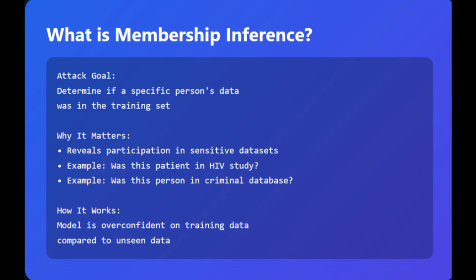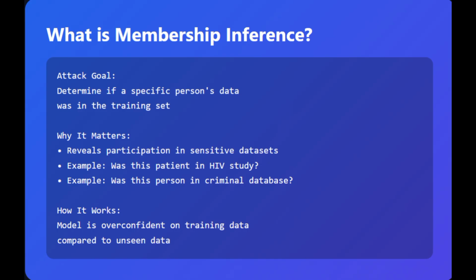So, let me give you an example. Imagine a hospital builds a model to predict disease risk. An insurance company wants to know if Alice was in the training data set, because being in the disease prediction training set suggests she might be high risk. So they query the model with Alice's data.